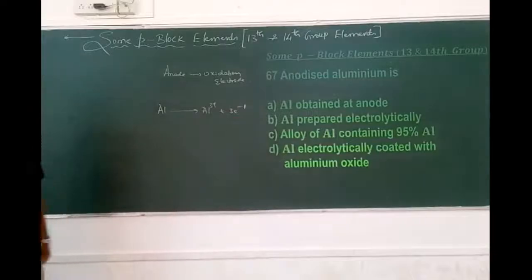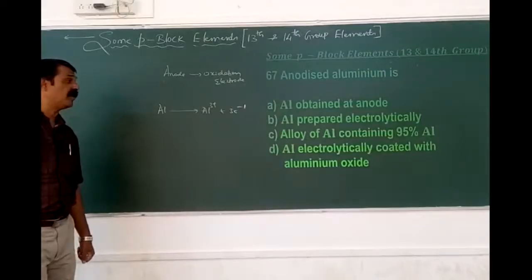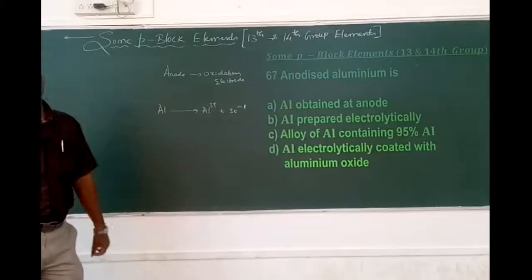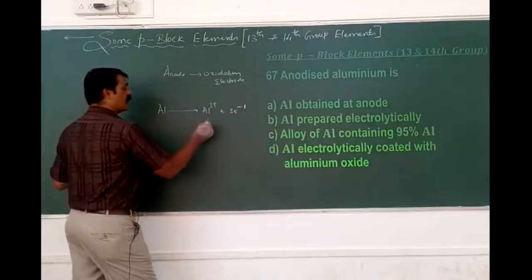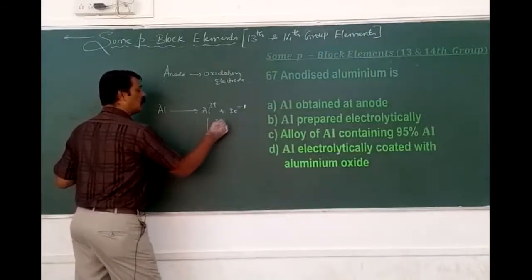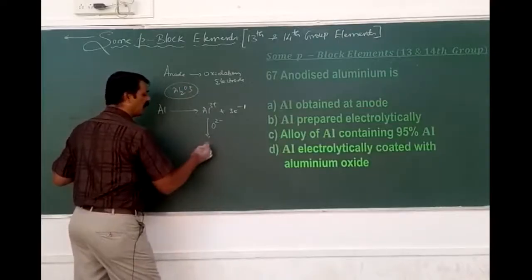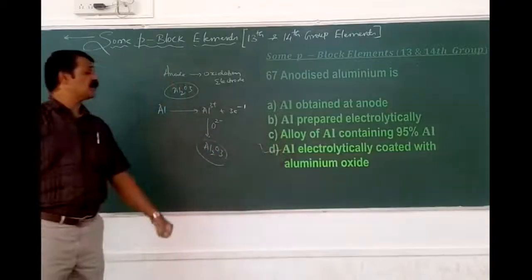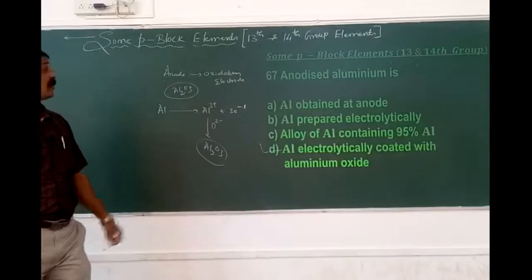3 electrons. So aluminum obtained at the anode, aluminum prepared electrolytically, is electrolytically coated with what? As it gets reacted, it gets attacked by the O2- that is present, because in the manufacture of Al2O3, I am getting Al2. So aluminum is electrolytically coated with what oxide? The aluminum oxide. So that makes what?